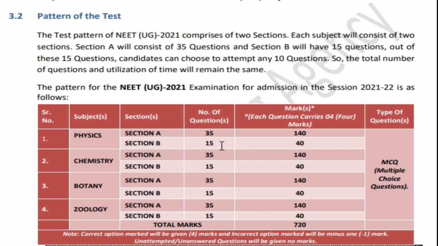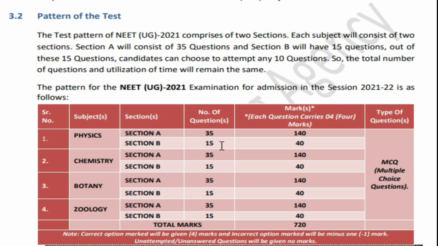You have to be careful over here. In section B of every subject, you need to attempt only 10. Out of the 15, they are going to evaluate the first 10. That is the information you should have before going for the examination, students. I hope you understood. In every section A, you need to attend all 35 questions to get 140 marks. But from section B of every subject, out of 15, you need to attempt only 10 questions.